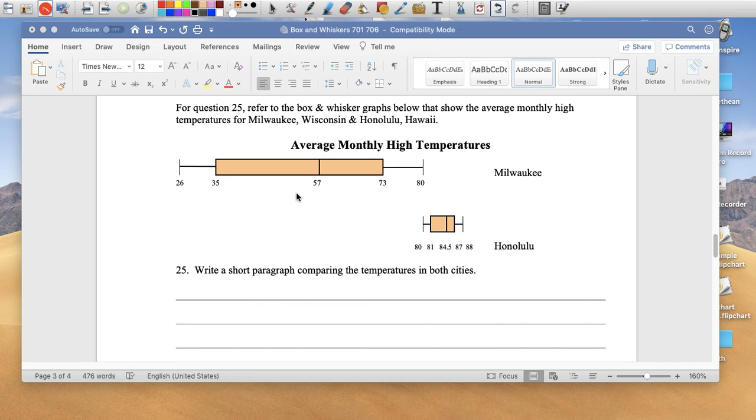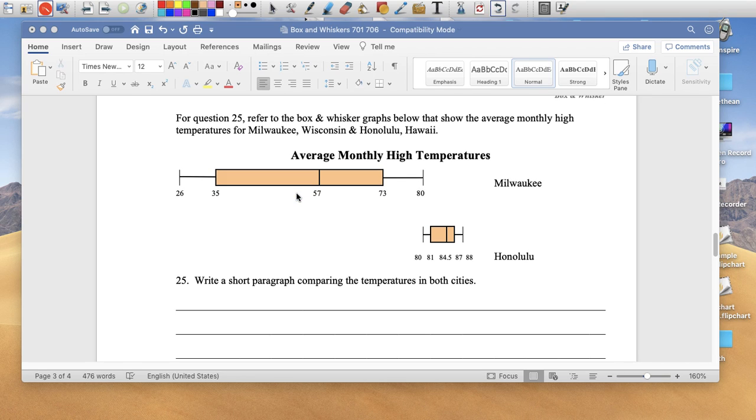25. Write a short paragraph comparing the temperatures in both cities. Again, you can write a lot of things. You can talk about the spread, the spread here from Milwaukee. The range, not the interquartile, the range in Milwaukee.